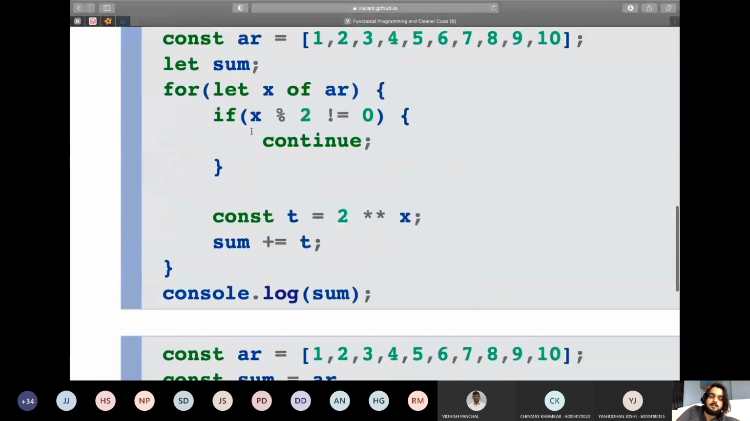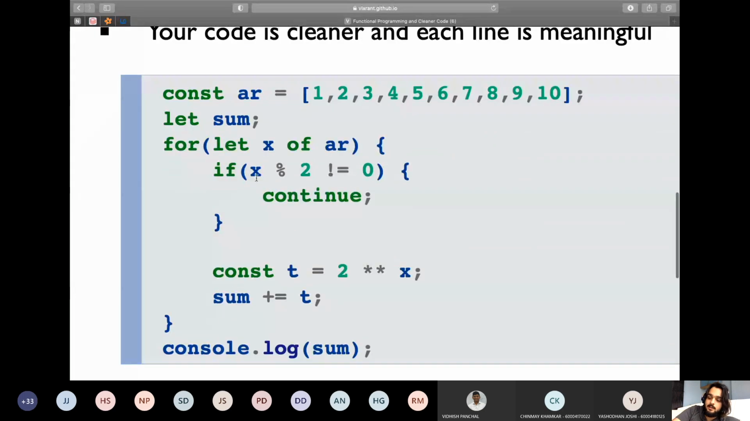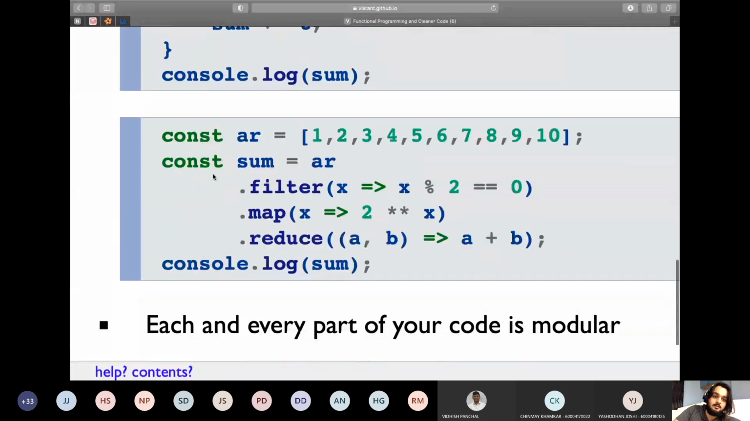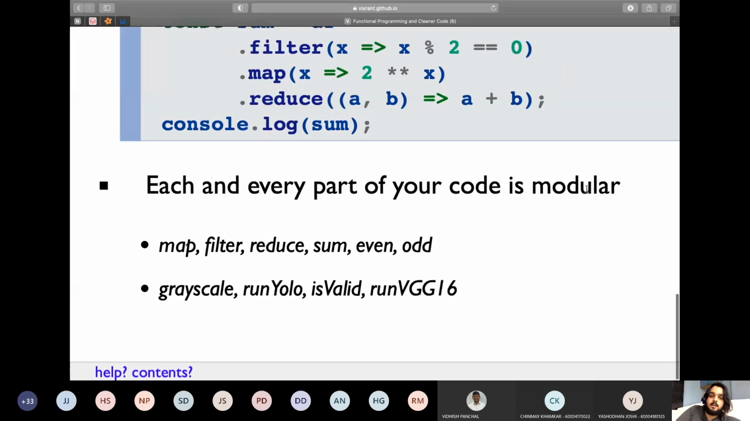Compare that to this program, where I have to really read each and every line of code and understand what this block is doing, what this if statement is doing, what this for loop is doing. And in the end, if I visit this code the next day, or if I read this code after a month, I will probably not understand it. So each and every part of your algorithm is modular with functions.